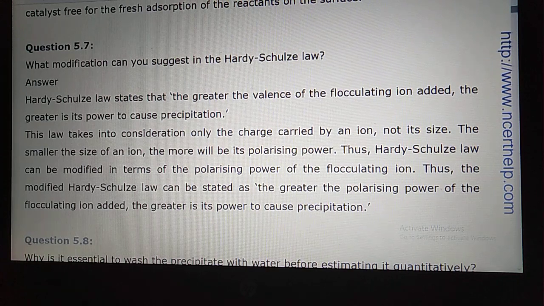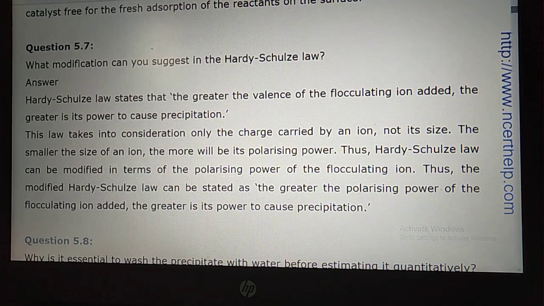Dear student, the Hardy-Schulze law says that the greater the charge, the greater the coagulation power, and nothing more is given by the Hardy-Schulze rule. But the modification you can suggest is that they did not discuss the ionic radius along with the charge. If the cation is smaller in size, it has more polarizing power, and if it has more polarizing power, the coagulation will be more.